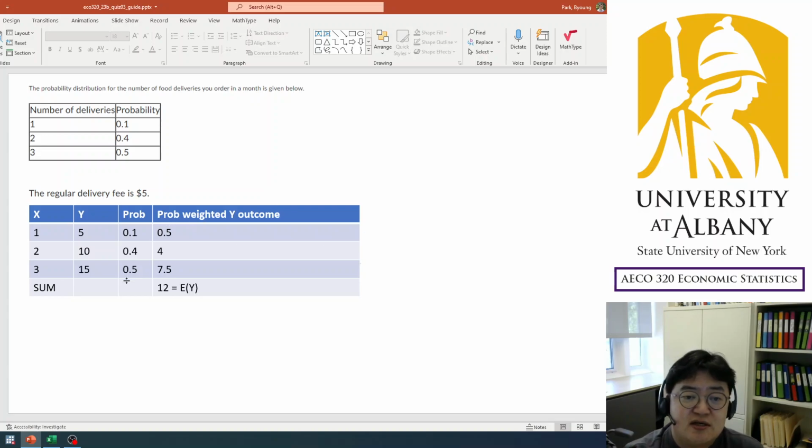You can just directly convert X to Y. If you use one delivery, your spending is $5, and then $10, $15.